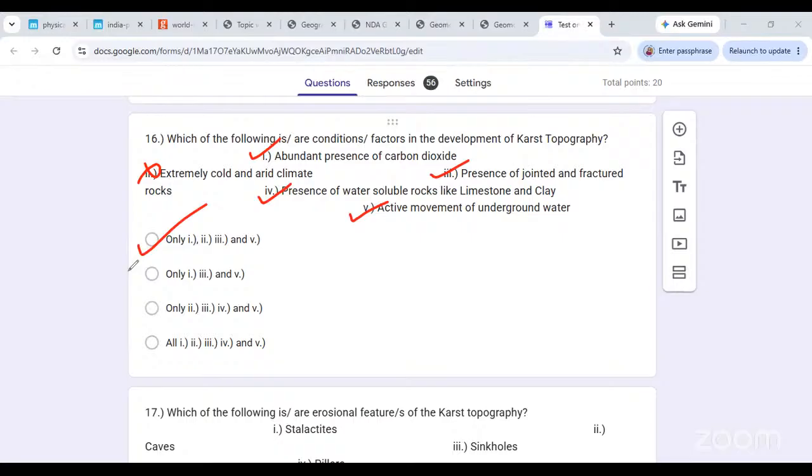नहीं 2 नहीं चाहिए ना अपने को. Wait a minute. हाँ, 2 नहीं होना चाहिए. 1, 3, 5. Oh, clay नहीं आ सकता. What is wrong with me? Clay water soluble नहीं है. We can't include clay there. Clay is not water soluble. What is water soluble? Limestone and chalk are water soluble. Clay is a porous rock which can hold water. How crazy of me. Clay नहीं include कर सकते. My bad. Okay, we can't include clay over there.